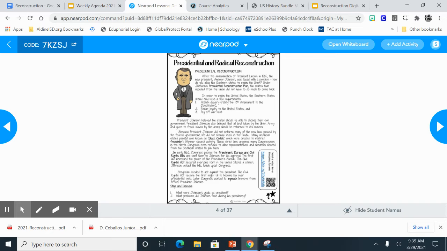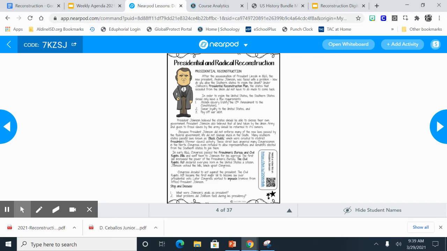In early 1866, Congress passed the Freedmen's Bureau and Civil Rights Bills and sent them to Johnson for his approval. The first law increased the power of the Freedmen's Bureau. The Civil Rights Act declared everyone born in the United States a citizen. Johnson vetoed the bills, which upset Congress.